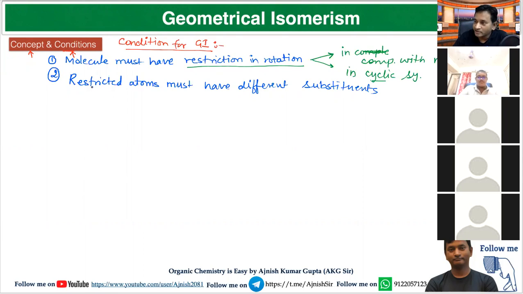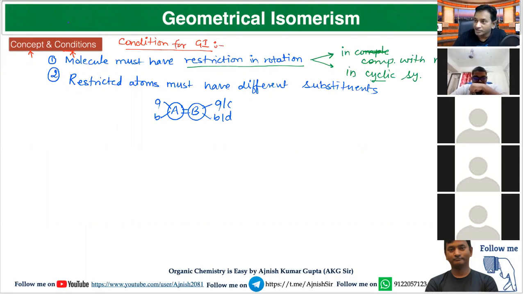And second condition is restricted atoms. If I will think for this A double bond B, so this one A is a restricted atom, this one B is a restricted atom. So in second case, it is said that restricted atoms must have different substituent. So this A will have A and B, both are different. This B will also have A and B, both are different. It may be possible that all the four are different, but condition is A must have different substituent, B must have different substituent.